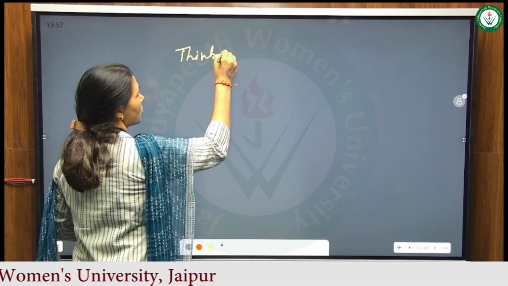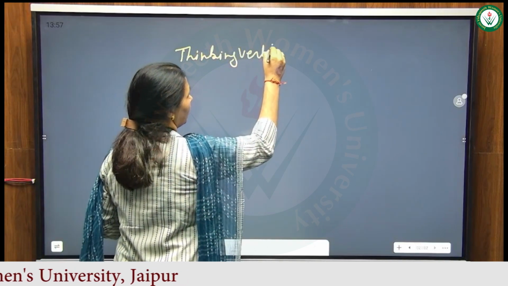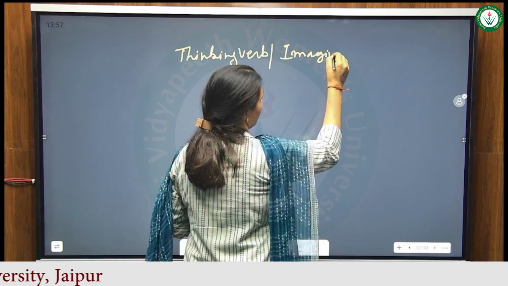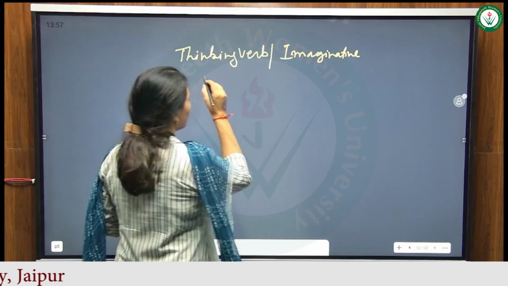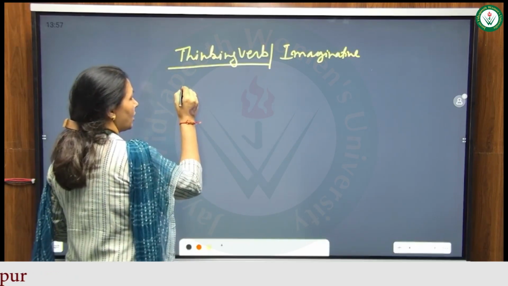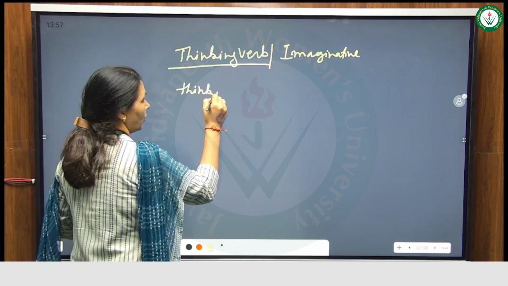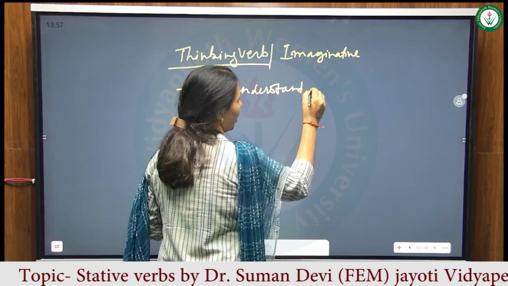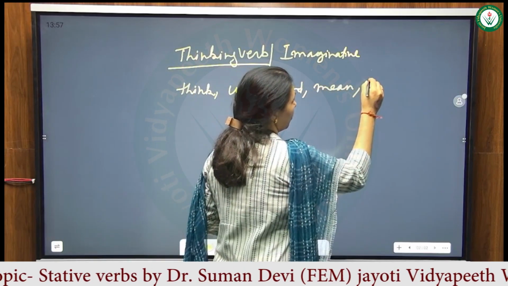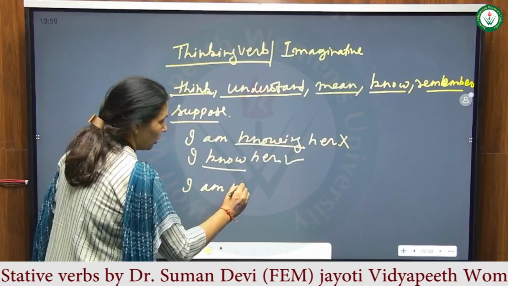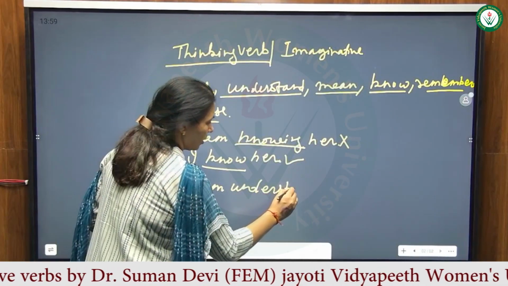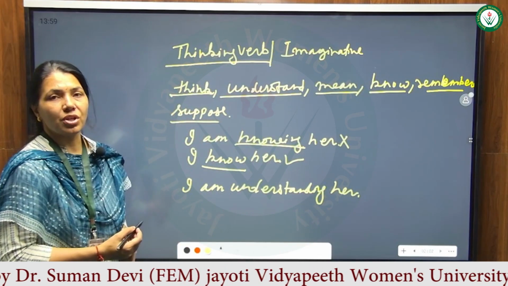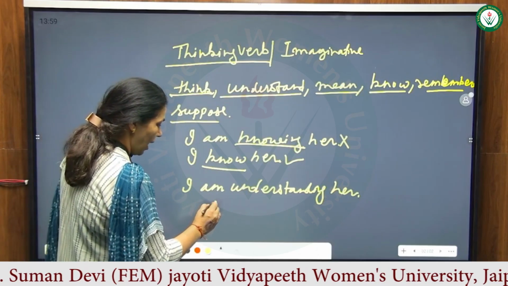In thinking verbs you will have think, understand, mean, know, remember, suppose. So these are thinking verbs, right? "I am understanding her" is a wrong statement. Rather you should say "I understand her."